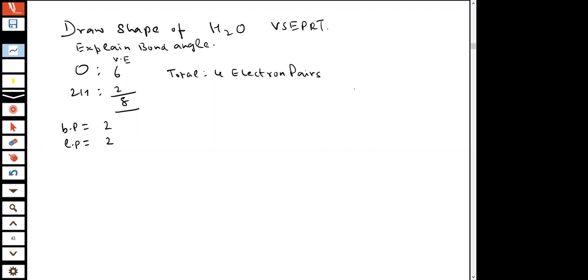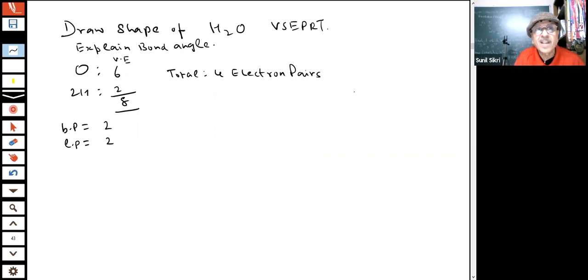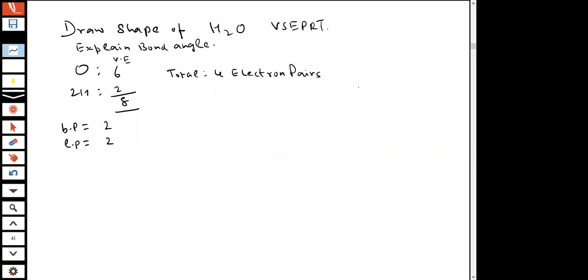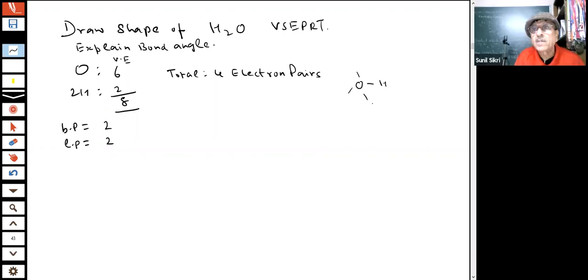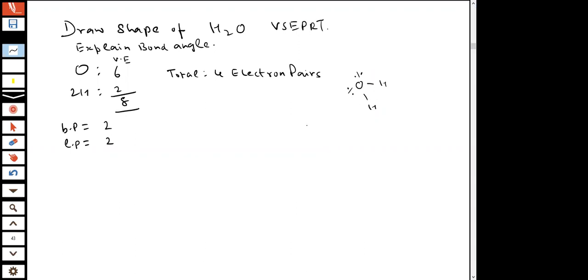Tetrahedral, that is the correct answer. But in the tetrahedral, there are two lone pairs. You have two hydrogens and these are the two lone pairs. So what is the shape of H2O then? How will it look?